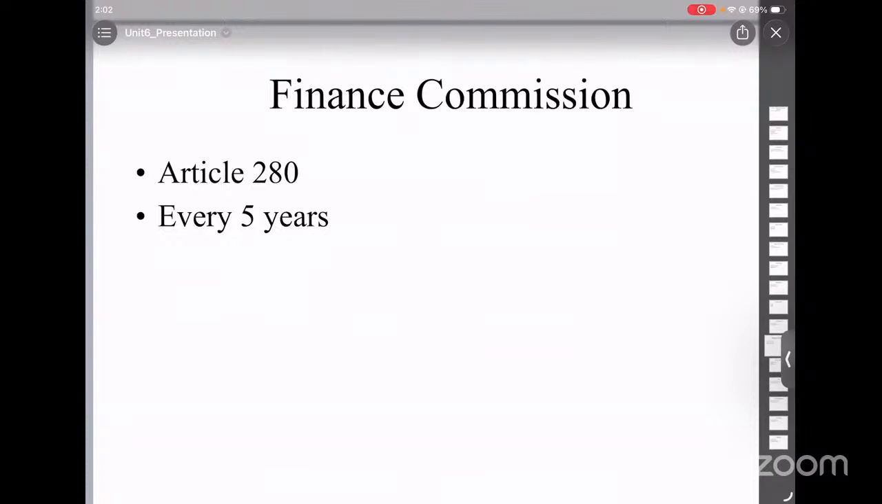Now let's look into the Finance Commission. Why do we need a Finance Commission? Basically, the Finance Commission is a body created under Article 280. It was first set up in 1951, and it consists of 4 members plus one chairman.